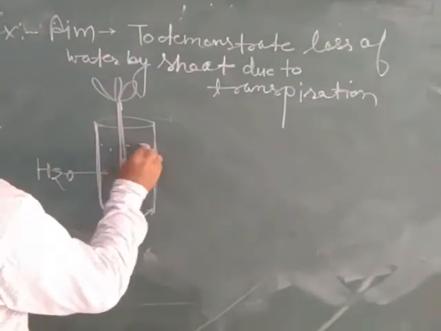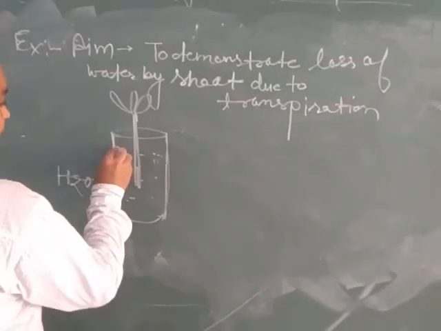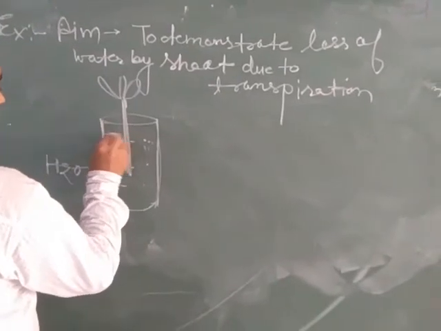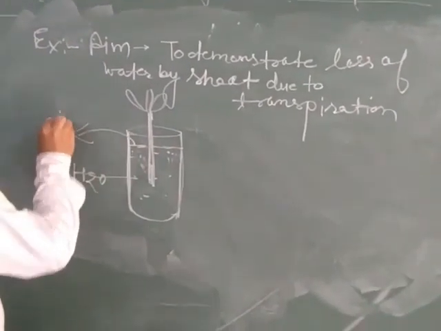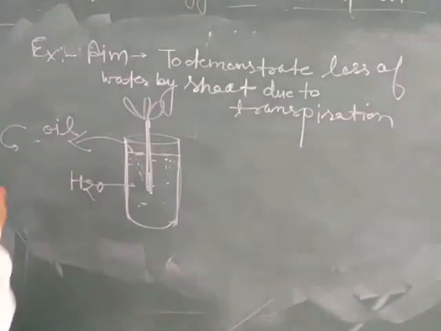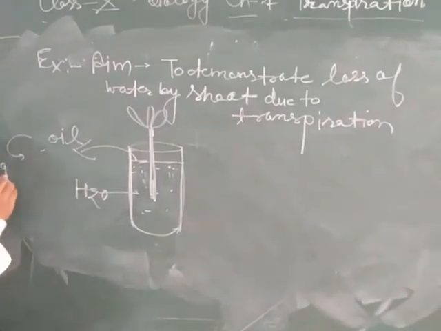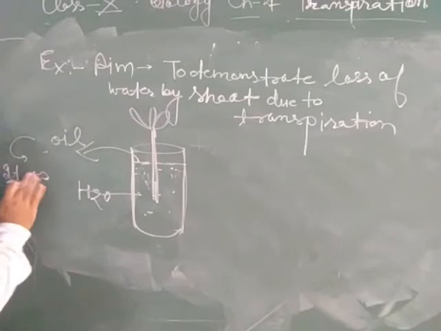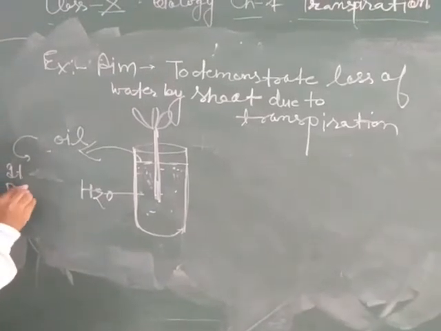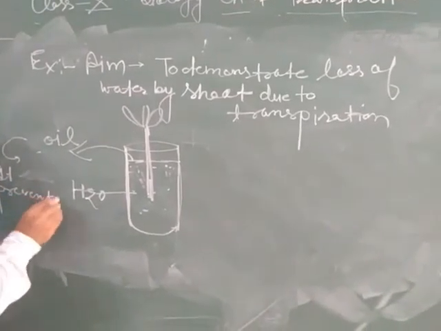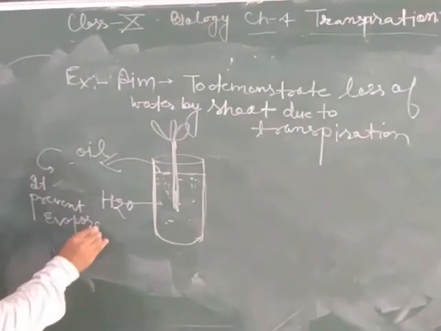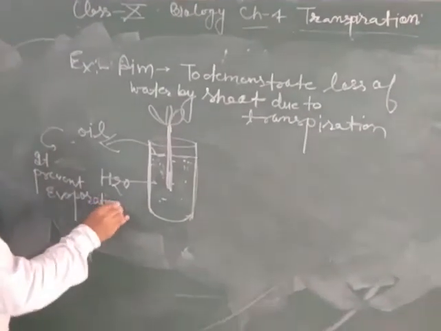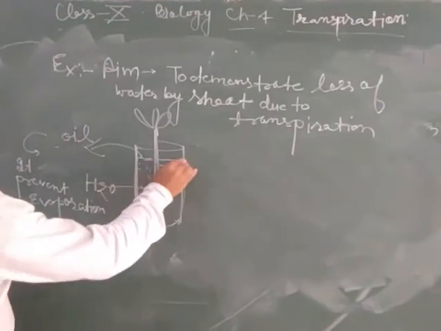Now sprinkle oil on the upper surface of the water. What is the function of the oil? It prevents evaporation, so that loss of water will not take place from the upper surface of the vessel.